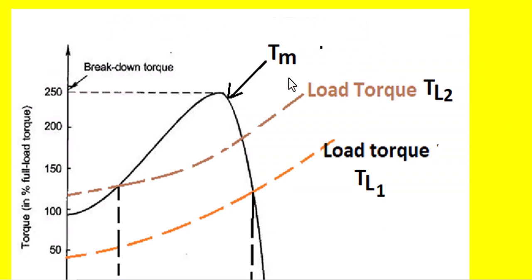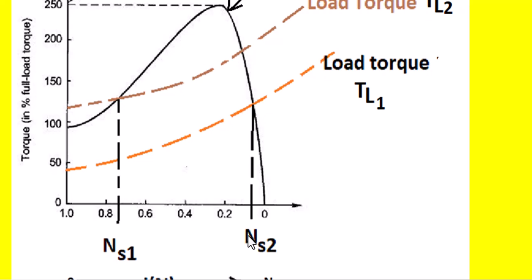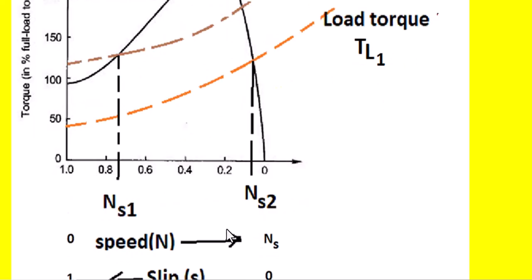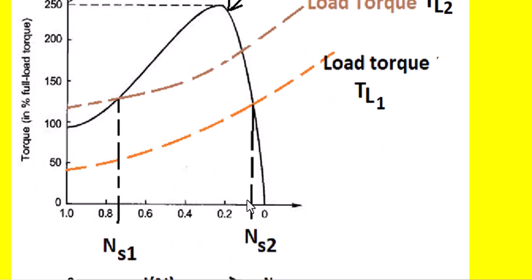There is another way of explaining this with respect to the graph. This is the load torque versus speed and slip. This is the original motor torque-slip characteristic, or torque-speed characteristic, and this motor is supposed to operate at this speed, that is Ns2, that is the stable region.